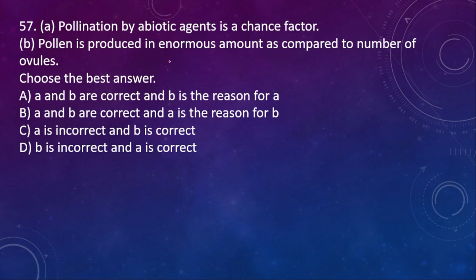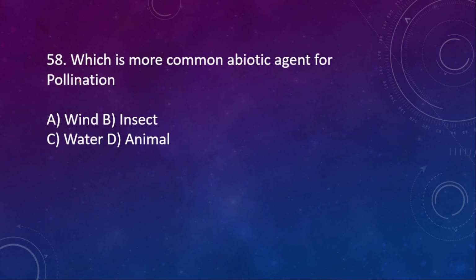57. Here A. Pollination by abiotic agent is a chance factor. B. Pollen is produced in enormous amount as compared to number of ovules. Choose the best answer. Here the best answer is the B one. A and B are correct and A is the reason for the B. 58.